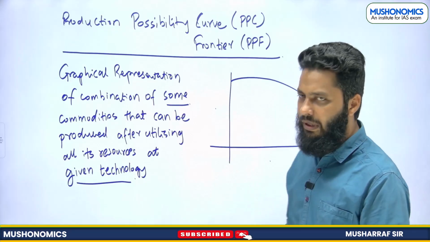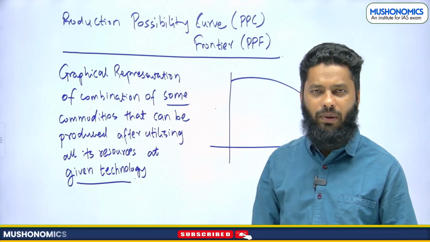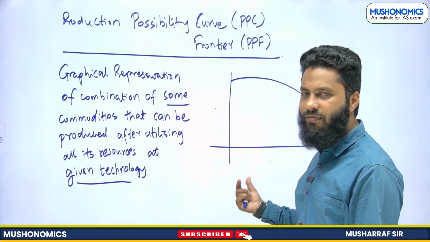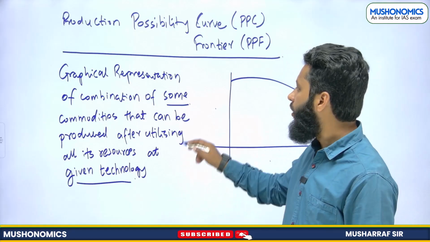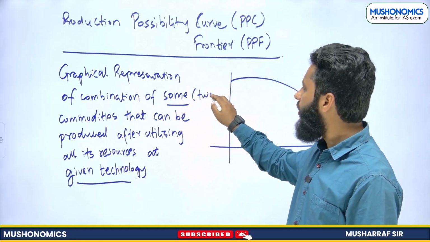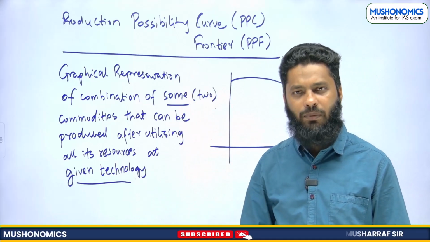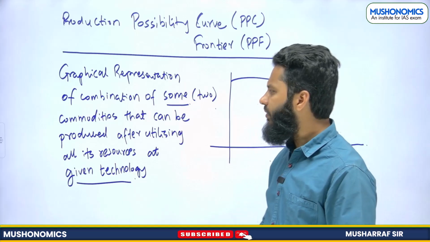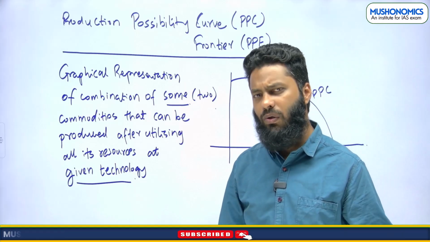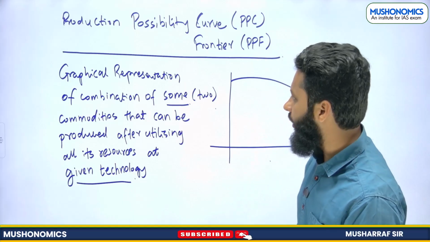Since on paper we can have two dimensions, two axes, x-axis, y-axis, so we are taking only two commodities here. We are taking two commodities for our explanation on the board, right? Otherwise there can be n dimensions also, which can be plotted.